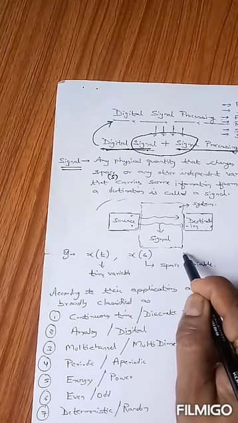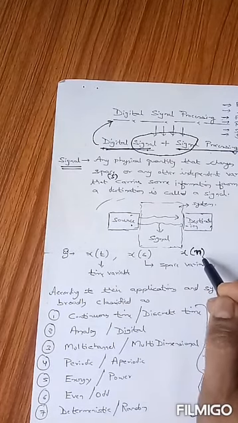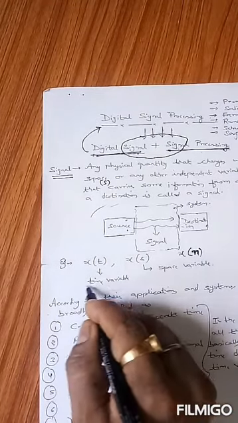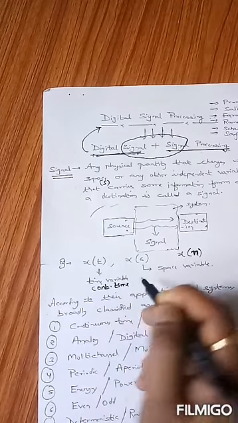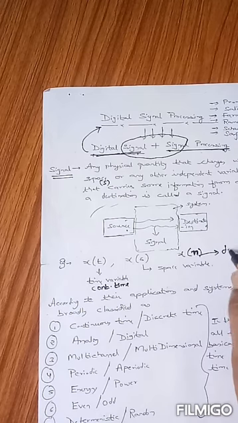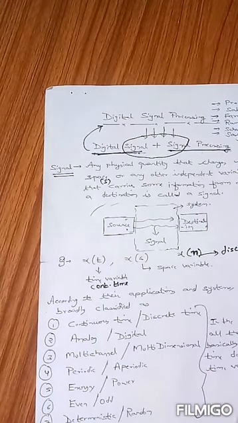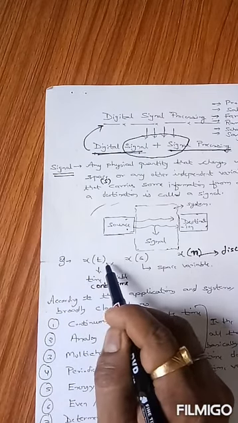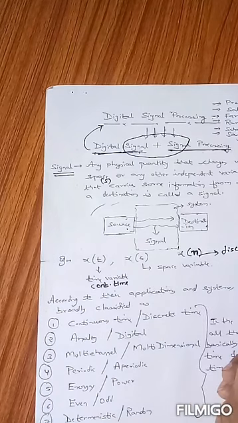Similarly, I can also define another example, that is x of n. Here t and n both represent time variables, but what is the difference? This t defines continuous time, and here n defines discrete time. So one is a continuous time signal, another one is a discrete time signal. We will see what continuous time and discrete time signals are. But the time variable for a continuous time signal is small t, and the time variable for a discrete time signal is small n.